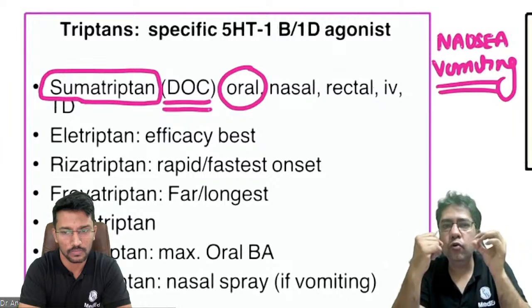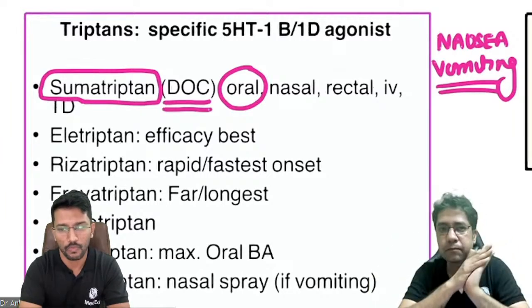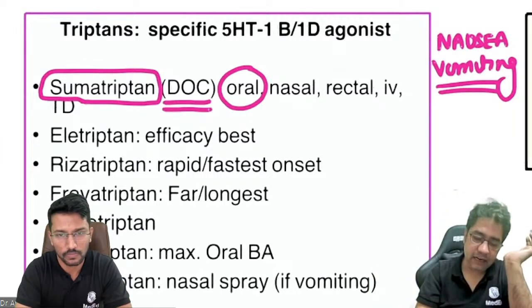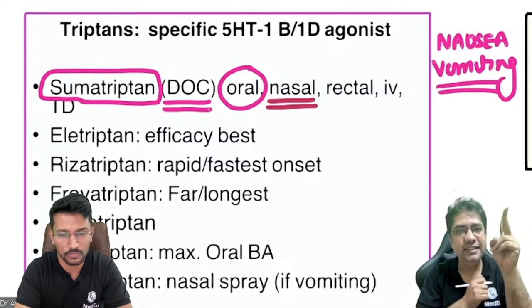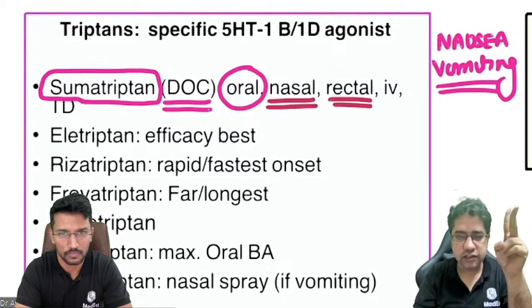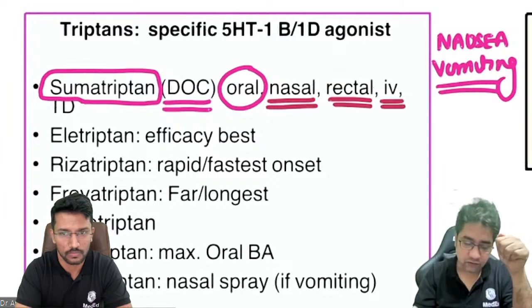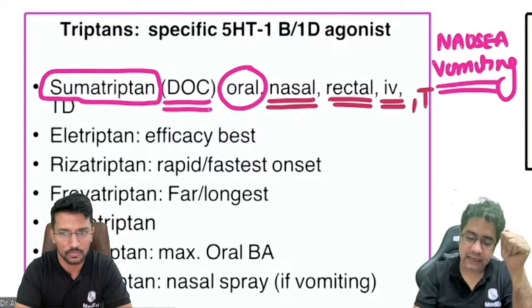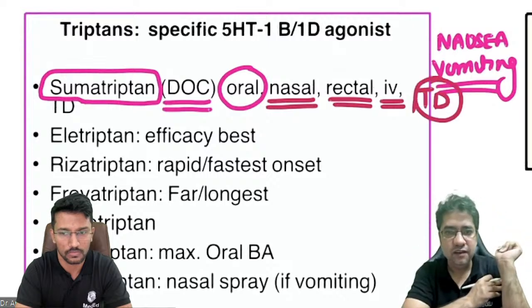Can you give a drug orally to your patient when the patient is having vomiting? That's a big problem. That is why we made a nasal spray of sumatriptan. That is why in small children, a rectal formulation can be given, an intravenous formulation is there, and TD stands for transdermal, we have transdermal patches also. Agreed?